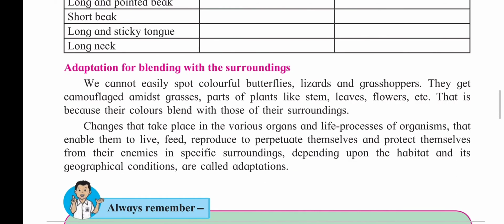Adaptation for blending with the surrounding. There are some different animals, different insects, for example, grasshopper. These are the animals which change their color according to the surrounding present around themselves. Lizards, butterflies, grasshoppers are the different camouflages. Camouflage means being able to change their body color according to surrounding.